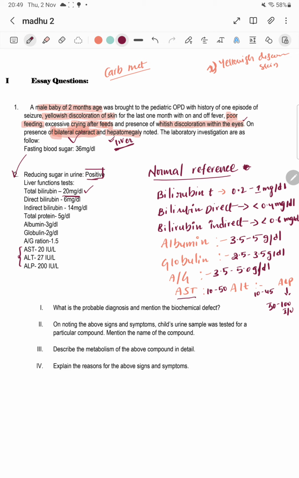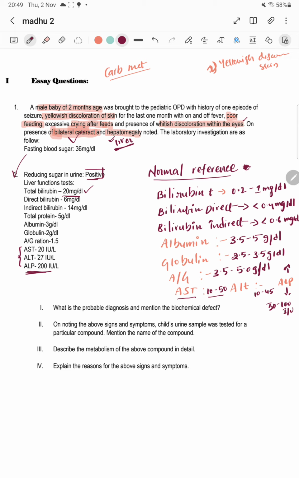You can see here AST range 10 to 50, ALT 10 to 45, and ALP 50 to 100. You can see here ALP is elevated. ALP normal value is 50 to 100 international units per liter, but here you can see 200, so double times higher. ALP will be elevated in bone disorders and also biliary apparatus.